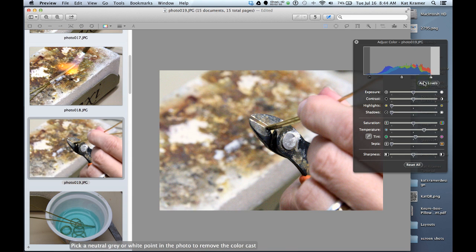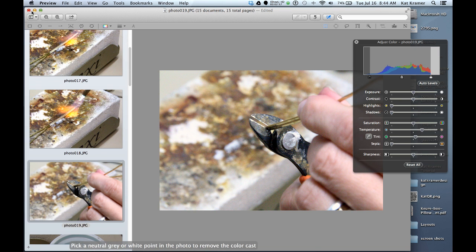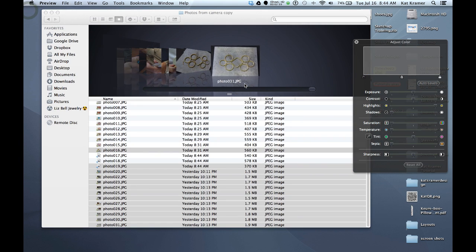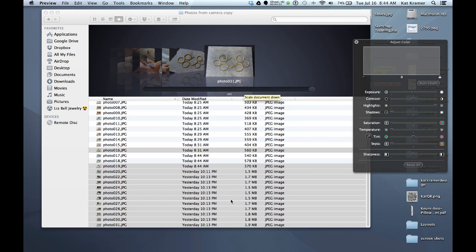I'm going to choose Auto Levels. That one looks pretty good. I might give it a little bit more of a blue temperature. And when you're done, you can simply close the window and all of those changes will be saved. And that's your tutorial for adjusting the white balance.